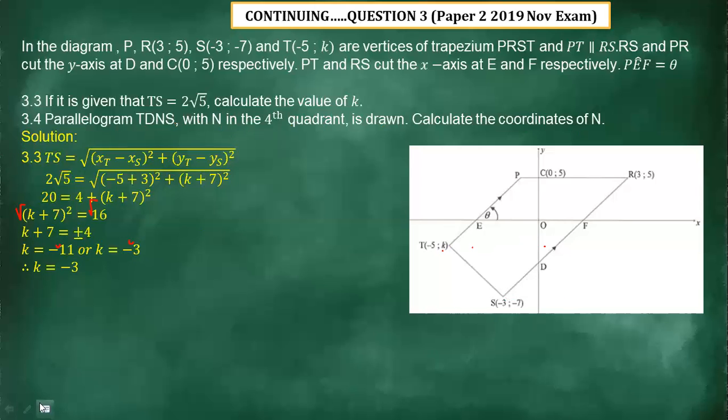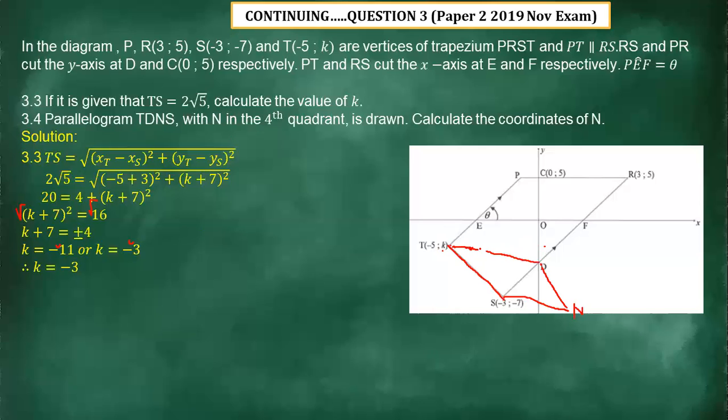So we're told that there is a parallelogram of T, D, and then N, which is in the fourth quadrant, maybe somewhere here. So it should form a parallelogram. Let me just try to draw. You can see there is a parallelogram. So this one is going to be N.